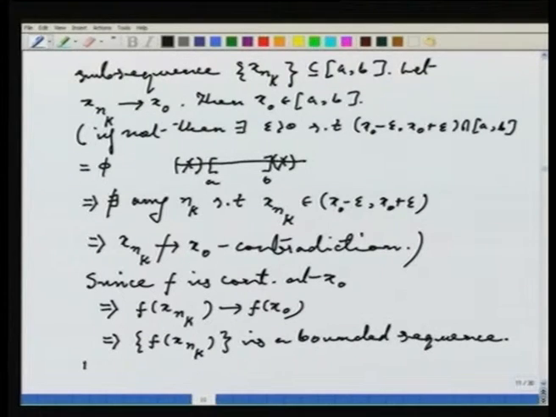But by construction of the sequence xn, I know that mod of f of xnk is bigger than or equal to nk. This follows by construction.